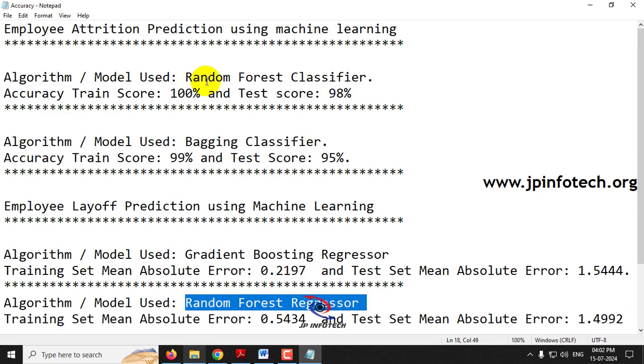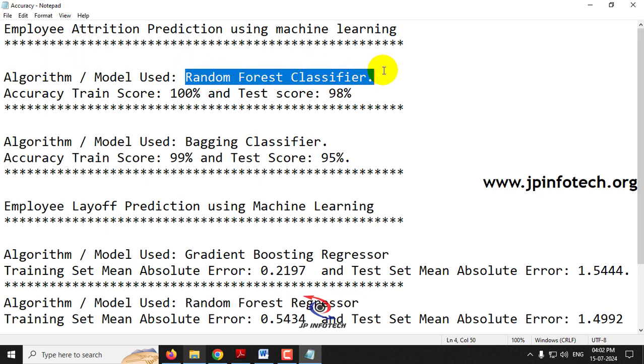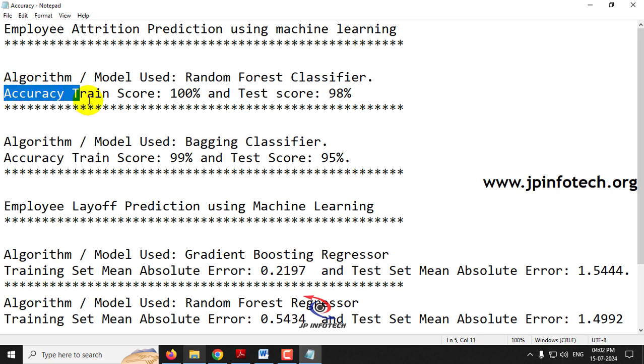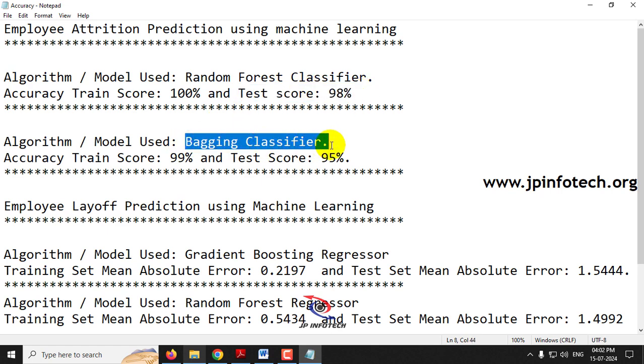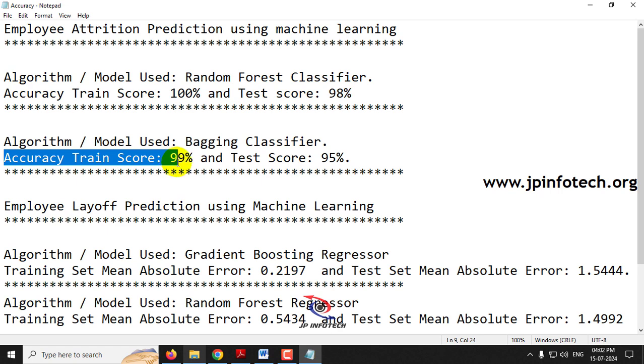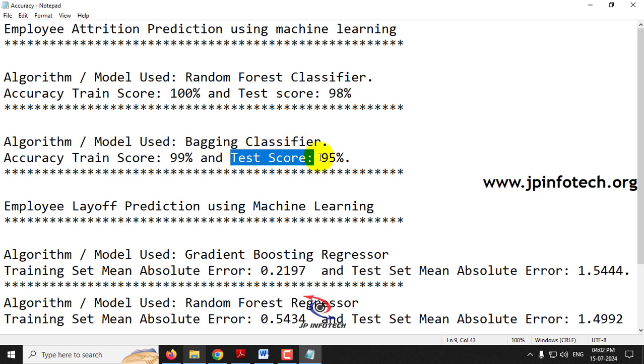Now let us see the accuracy values that we have achieved. For employee attrition using the random forest classifier, we got a train accuracy of 100% and a test score of 98%, and for the bagging classifier we achieved a train accuracy of 99% and a test score of 95%.